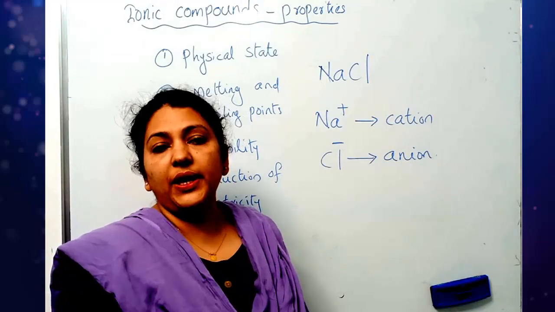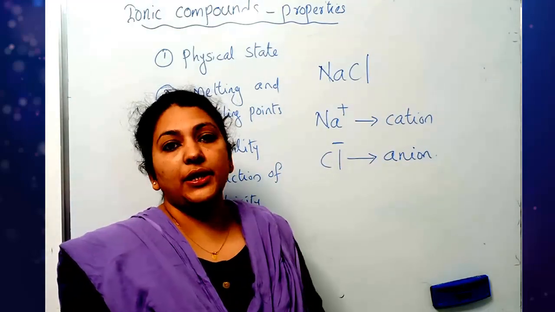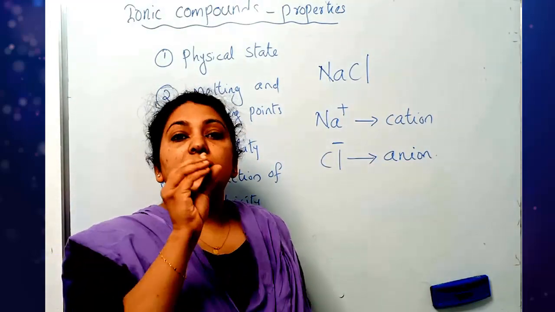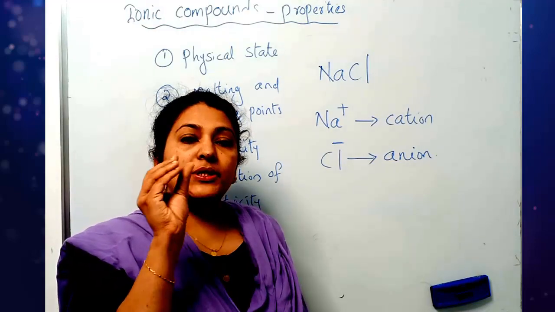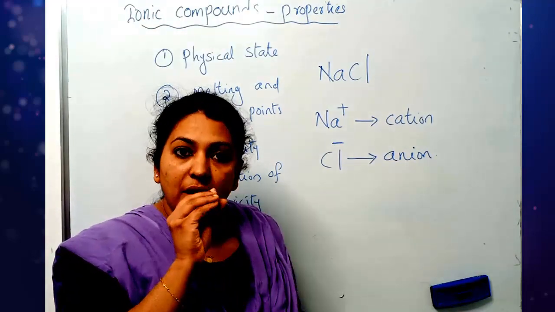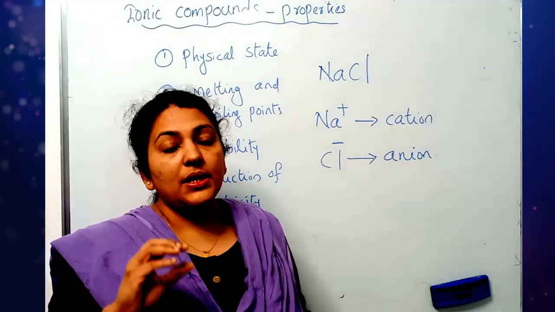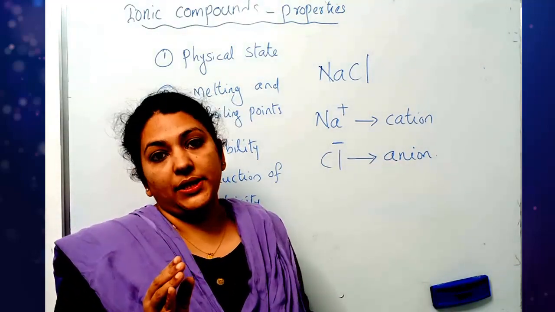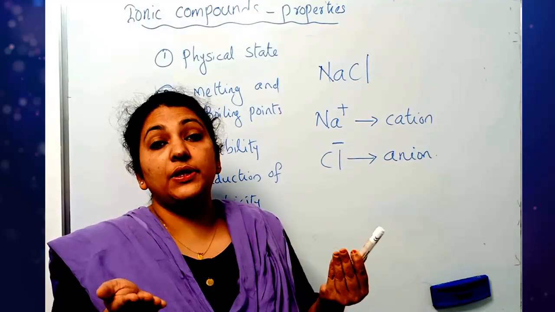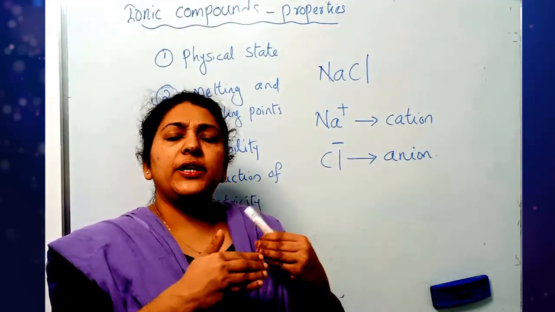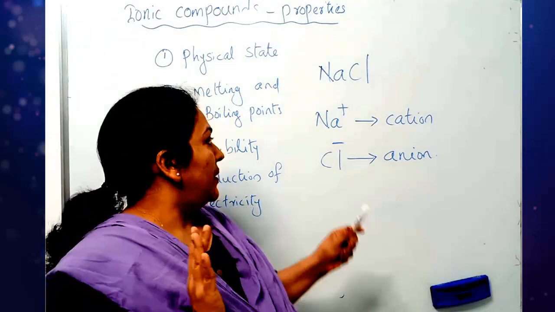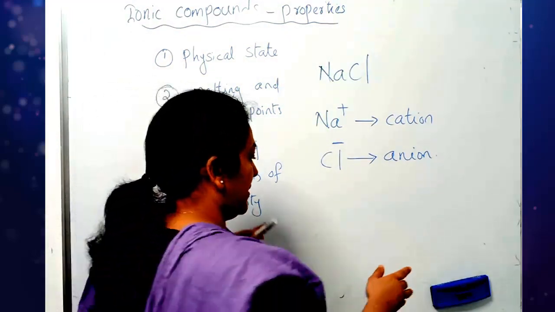In each and every ionic compound, the force of attraction between the positively charged ion and the negatively charged ion is very strong. Keep that point in your mind. Now let's move to the properties.